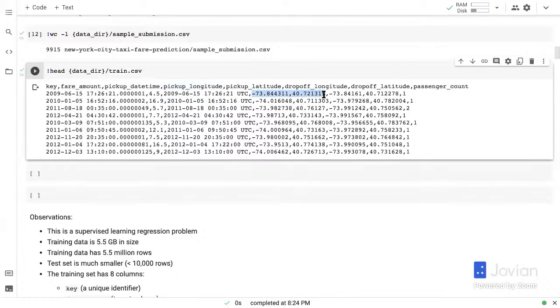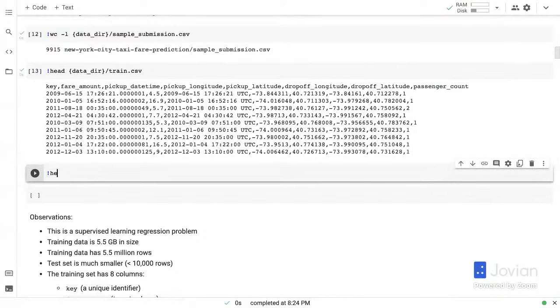These are the geo coordinates of the pickup. Then we have the drop-off longitude and drop-off latitude. So here are the coordinates of the drop-off, -73 and 40. And finally, you have the passenger count, which is the number of people who took the ride. Okay, so that's the training data. Looks simple enough. Let's look at the test data.